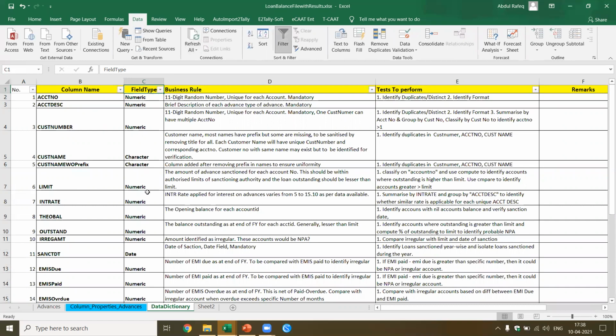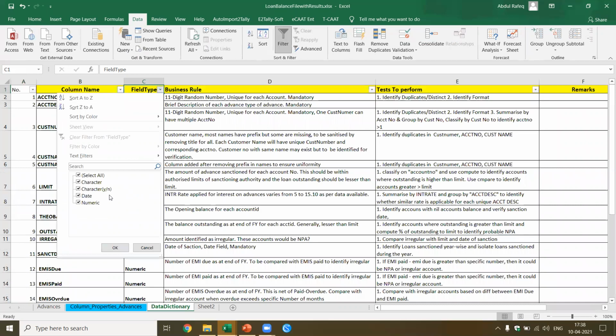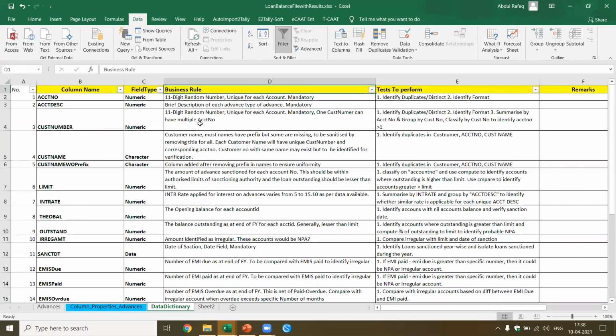If you see the field type here, I got numeric, character, and date. And in character, I also got some where you got yes or no, which is a logical type. Then I got the business rule. What is the business rule which applies? For example, let me go through some of this quickly. Account number is an 11-digit random number, which is unique for each account, and it has to be mandatory. We already tested that it is available for all the accounts. You cannot have an account where the account number is missing. Account description is a brief description of each type of advance, and it is mandatory.